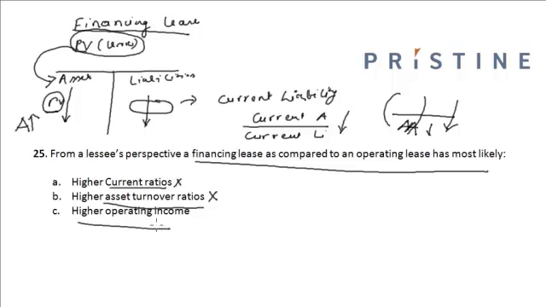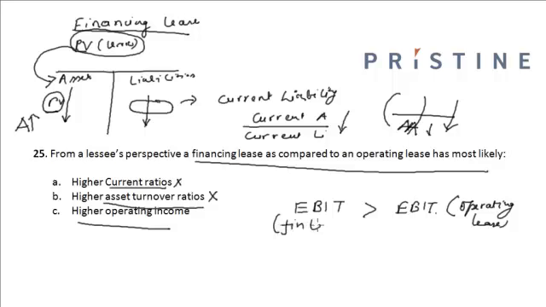However, in case of financing lease, my earning before interest and taxes, that is EBIT, is greater than the earning before interest and taxes for an operating lease. This is because operating lease is an off-balance sheet activity and the entire rental payment is deducted as a part of the operating expense.